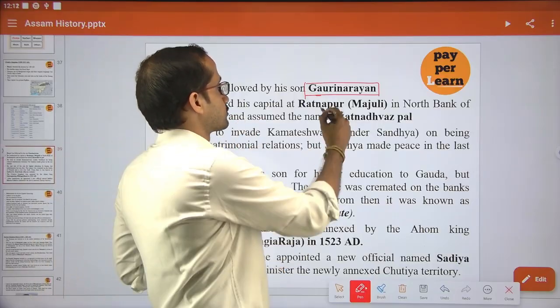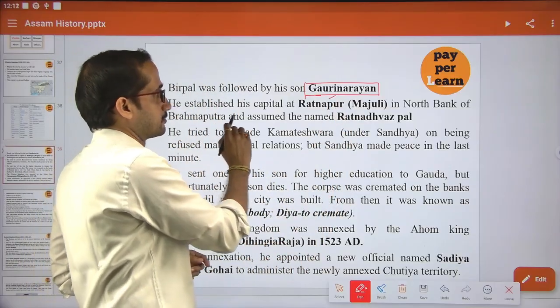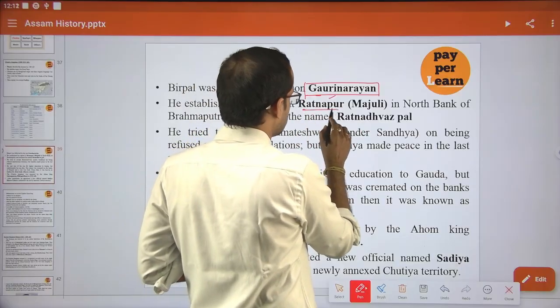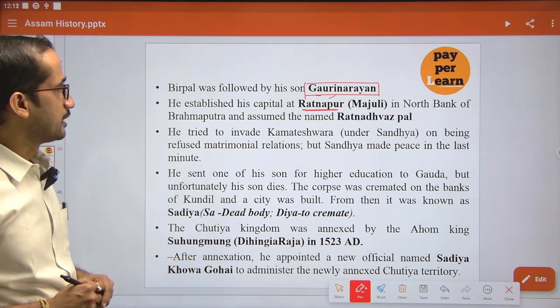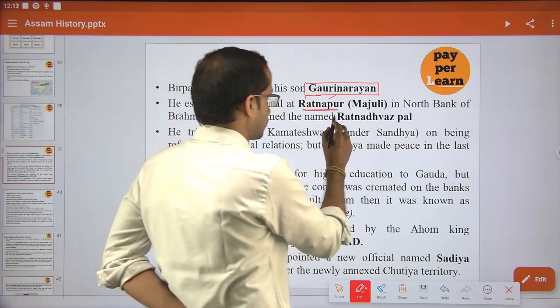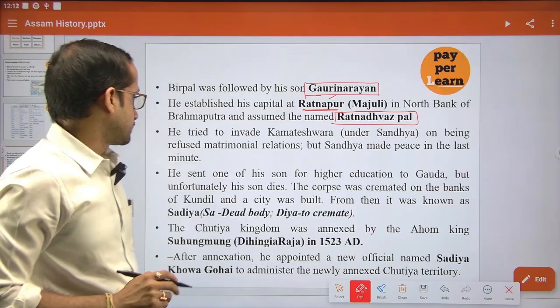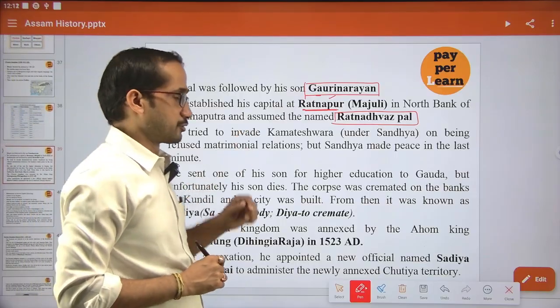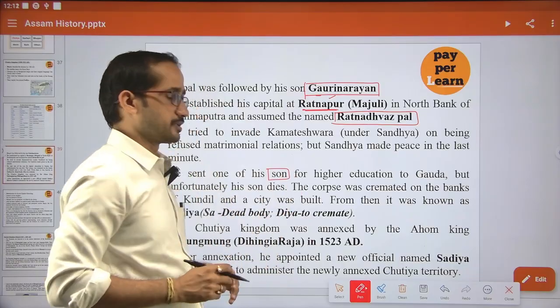Gauri Narayan established his capital in Ratnapur, present Majuli, on the north bank of the Brahmaputra, and he assumed the title Ratnadhaspal. Now this Ratnadhaspal sent his son for higher study in Gouda.